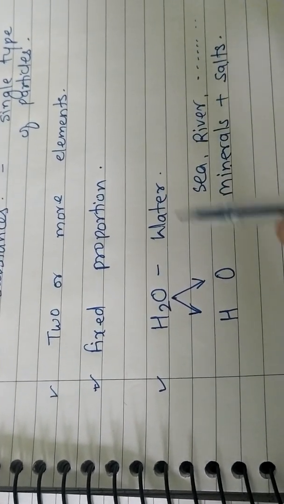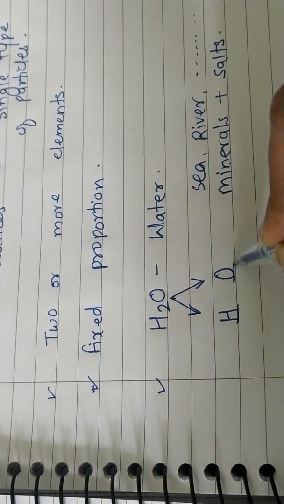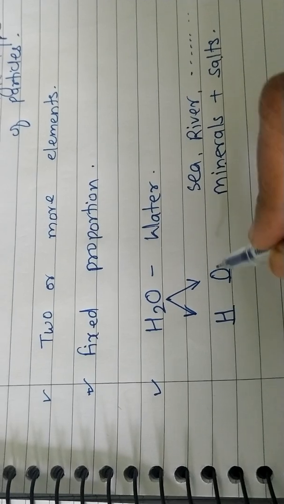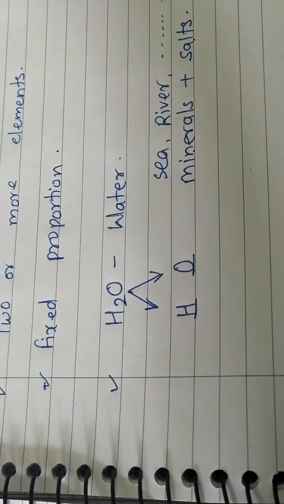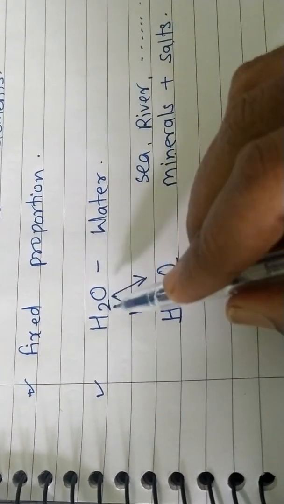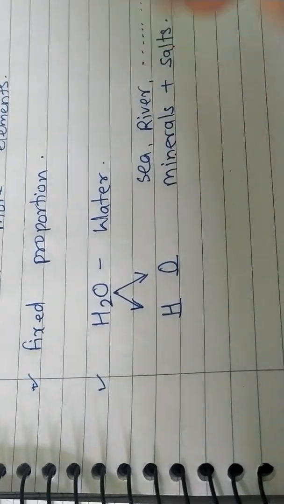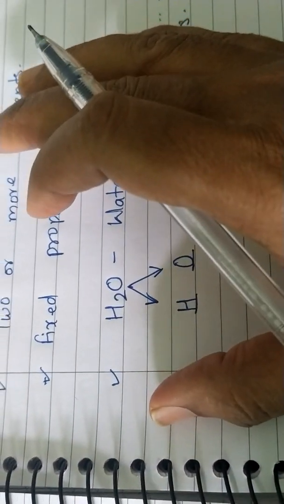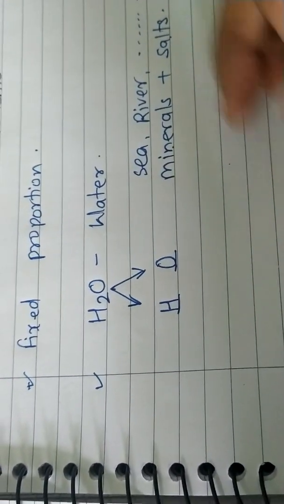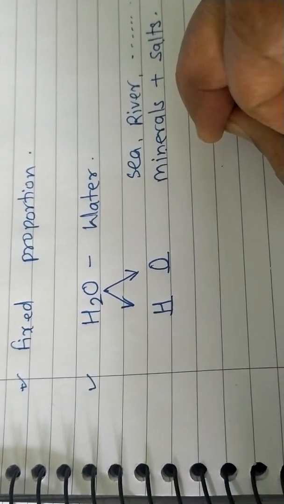What is the composition of water? That is hydrogen and oxygen. These are the constituents of water, right? When we talk about water, it only includes H2O. This is the fixed formula. This formula never changes according to the place, or the time, or the origination of water.